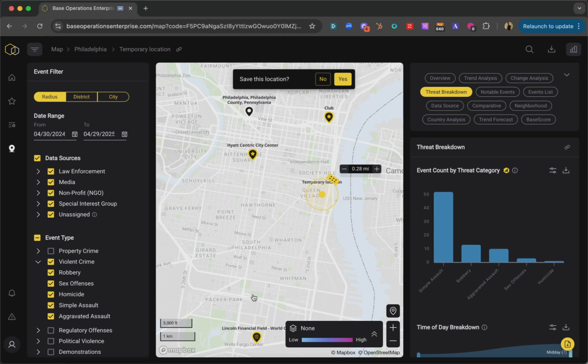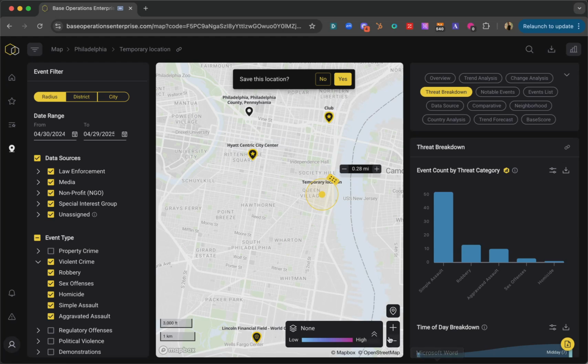So we want to make sure that we're getting ahead of things and assessing the locations that we'll be operating in. Here on the map, we can see Lincoln Financial Field, where the games will be played. We'll be hosting at least one tailgate throughout that time period. The Hyatt Centric City Center is where most of our employees and guests will be staying. And then we have a venue where we'll be hosting an after hours event over one of the weekends of the World Cup.